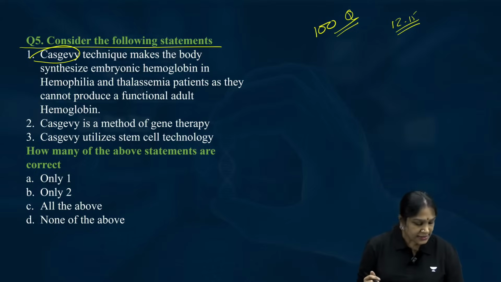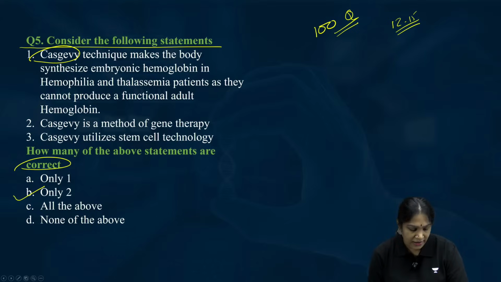Okay, let us check the answer. Fifth question, the answer is B. And how many of the above statements are correct? Two statements are correct. Which two statements are correct? 2 and 3 are correct.